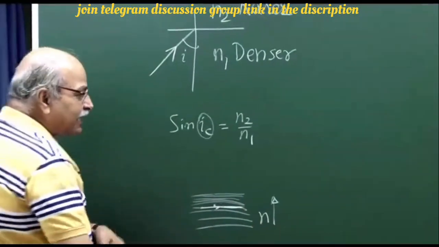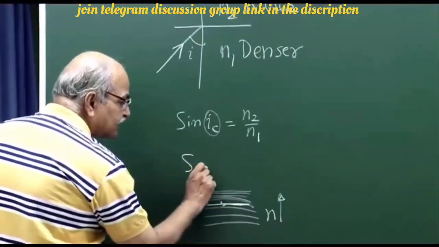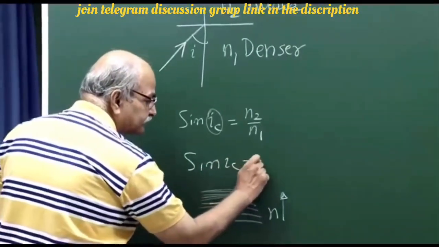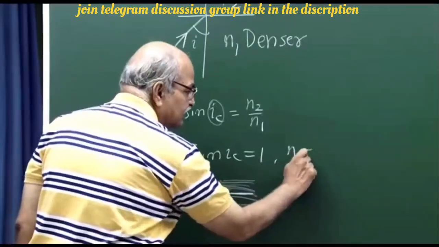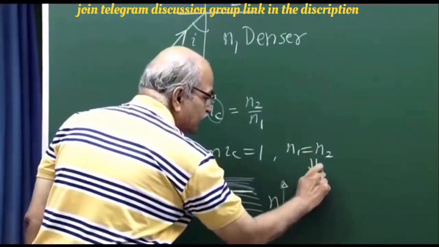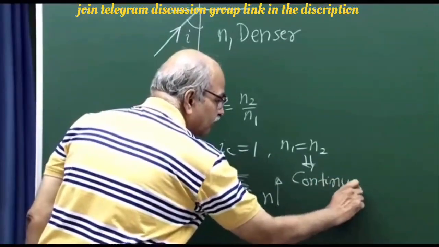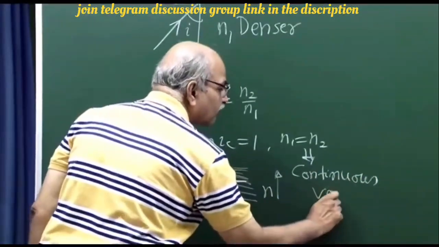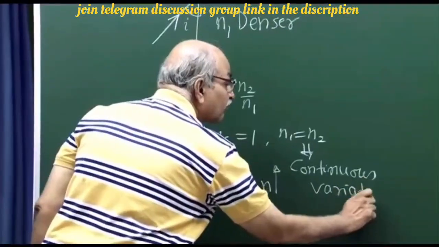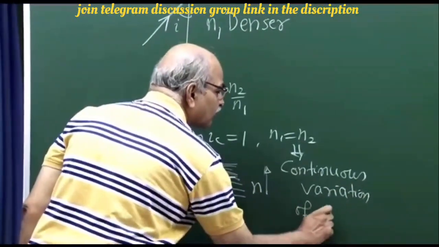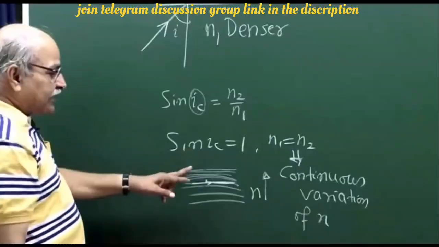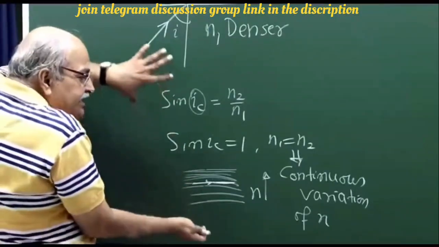So if they are the same, then sine IC will become 1, if N1 is equal to N2, and this is because of continuous variation. There is no discontinuity, it smoothly changes.